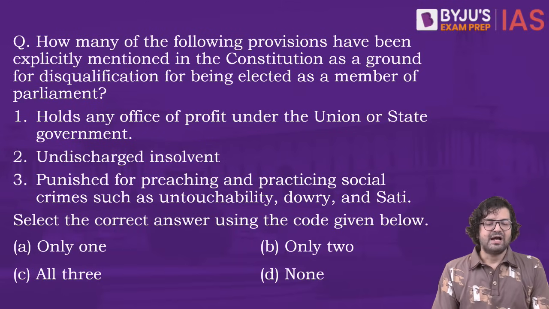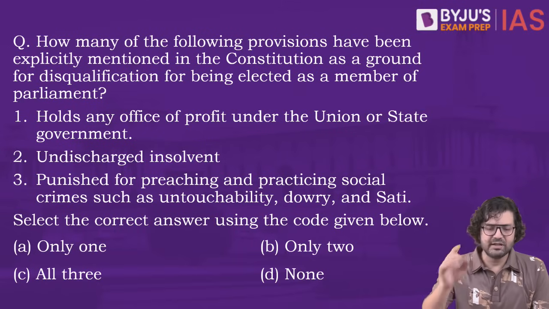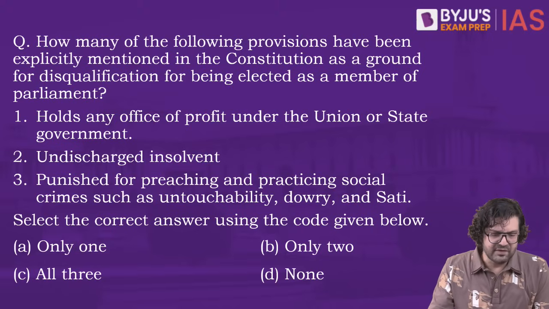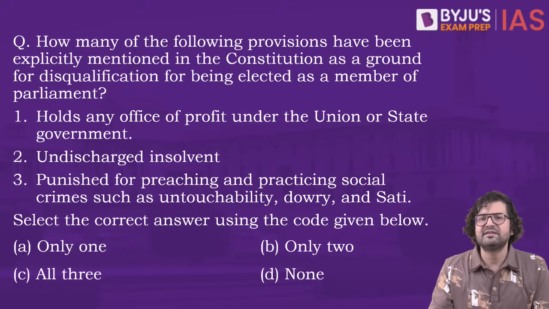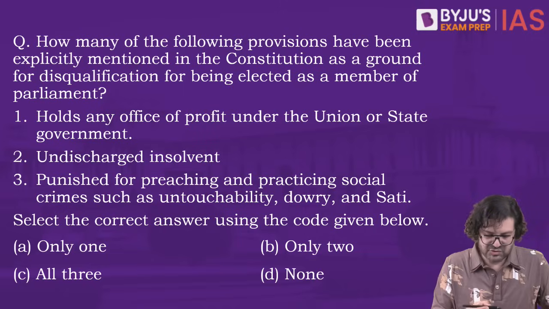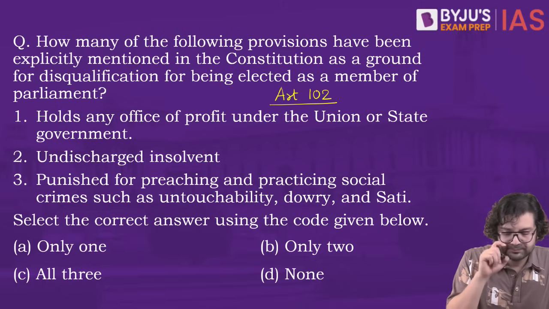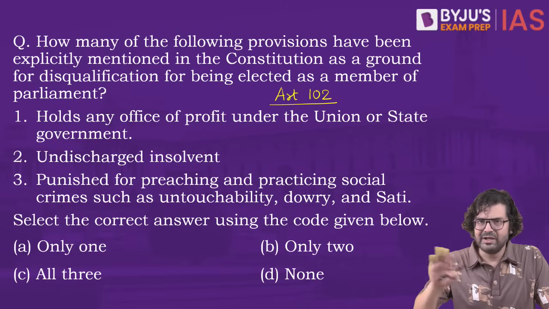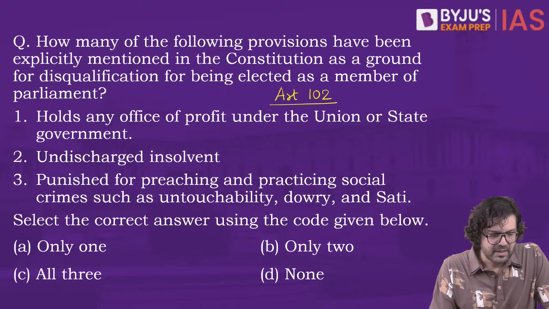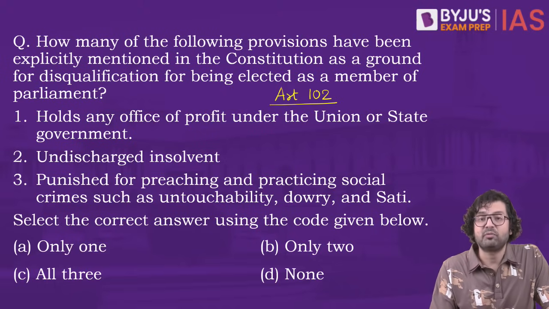Okay. Next question. How many of the following provisions have been explicitly, clearly mentioned in the Constitution as a ground for disqualification for being elected as a member of Parliament? So disqualification for MPs is mentioned under article, which article? 102. Okay. Clause 1 and clause 2. Clause 2 is for ADL. Clause 1 has certain provisions. So holds an office of profit. Office of profit. Yes, of course.